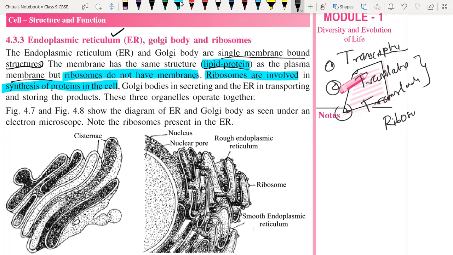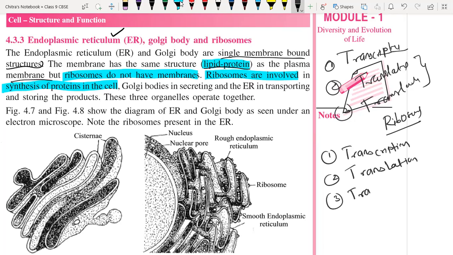Let me write first here. Transcription. Second one is translation. And the third step is translocation. So transcription is nothing but the formation of mRNA from DNA.